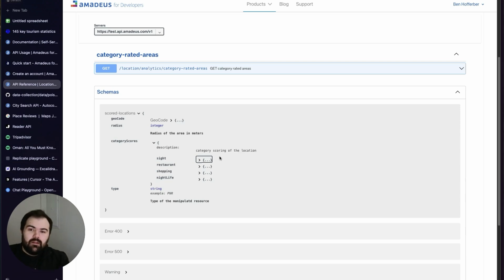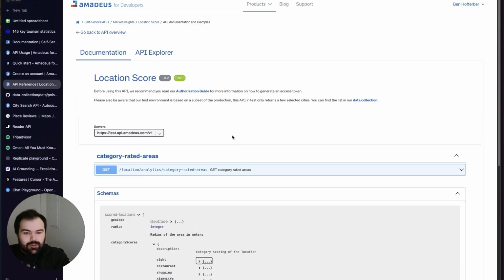That's potentially a great way of grounding the model from Amadeus, just to give us some feel of how good these destinations really are for tourism. Unfortunately, even their test data is only partially available, and so it doesn't necessarily help us fully test things out here.